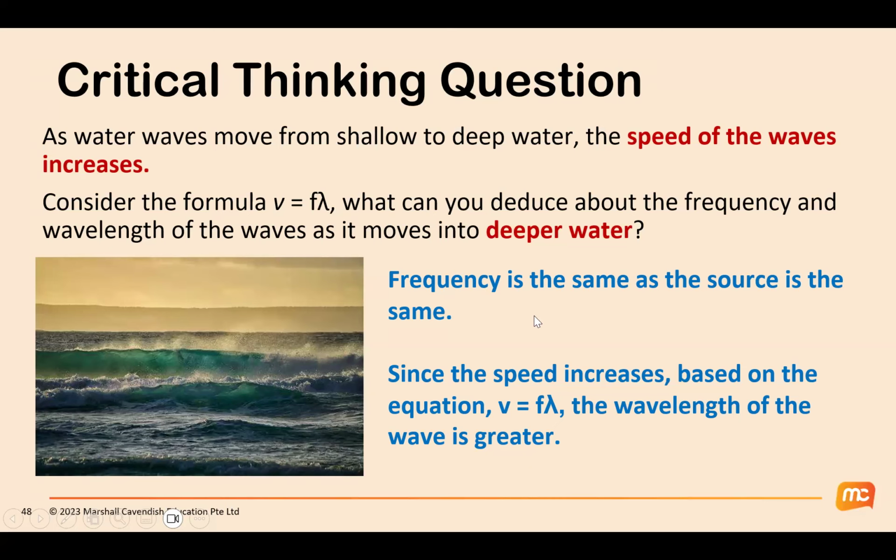Okay, so frequency is the same, the source is the same. But as the speed increases, the wavelength would also increase. You will see that the waves are not so closely packed. The wavefronts are further apart. The wavelength of the wave will be greater in the deeper sea.